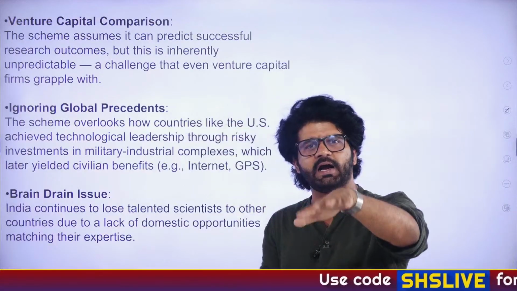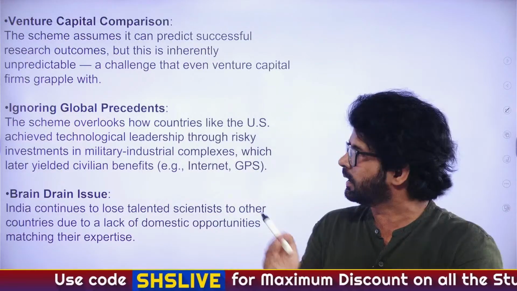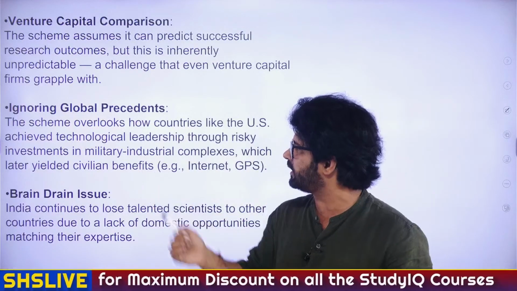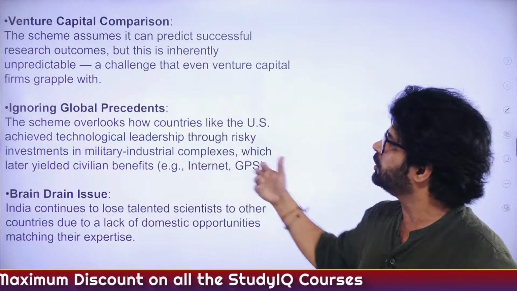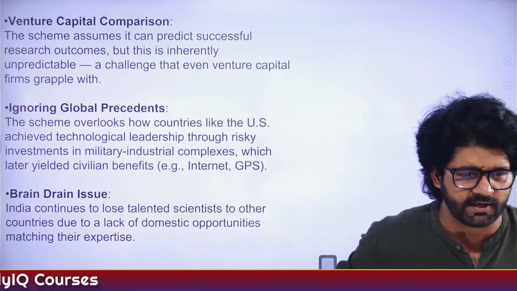This whole thing, the RDI scheme, 70% of the fund coming from the private sector, that's all fine. But our government has to keep on investing in military industrial complexes or those kinds of concepts, like internet and GPS, which can later be transferred for civilian purposes.